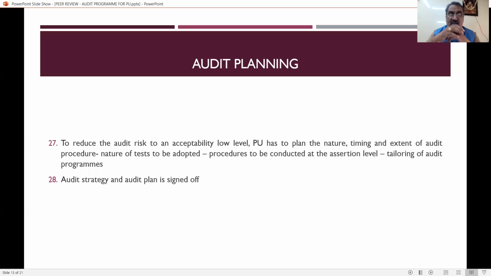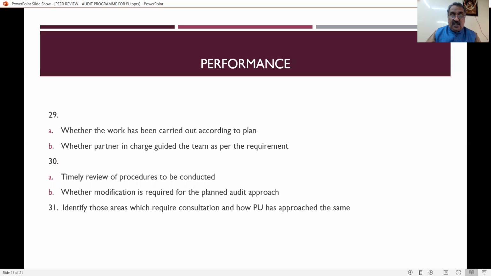And what is the nature of tests that have been adopted by the practicing unit, and the procedures to be conducted at the assertion level, and tailoring of the audit program. Tailoring of the audit program means some alteration should be there, and whether the same thing is being modified according to the needs. Then after seeing the audit plan, only then the reports have to be signed.